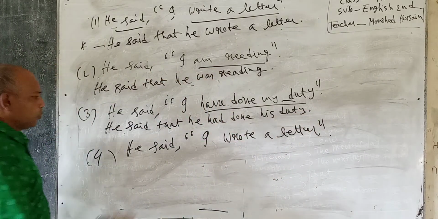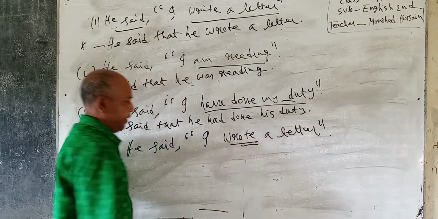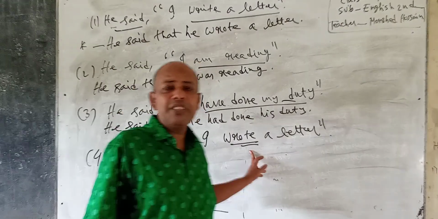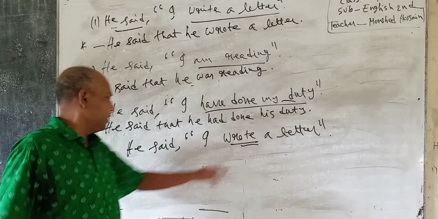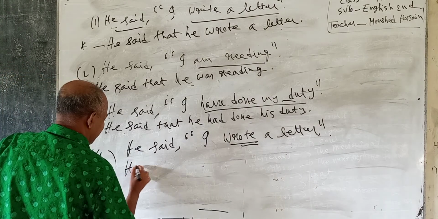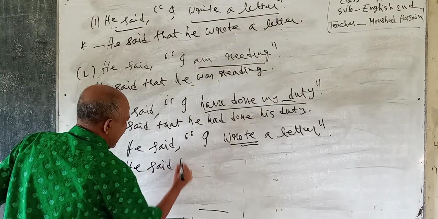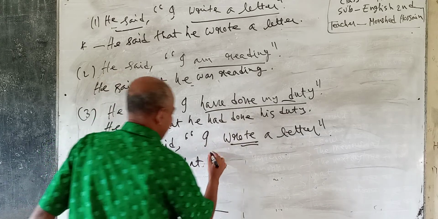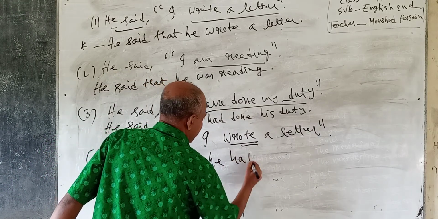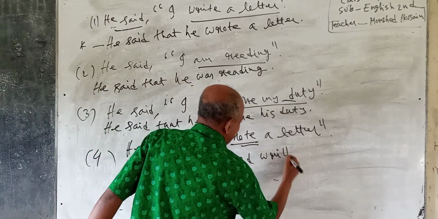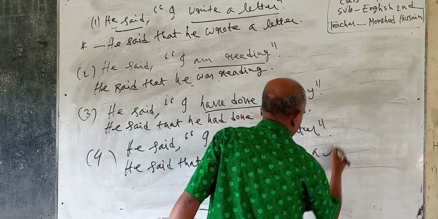Fourth one, learners, is the past indefinite. According to rules, past indefinite will be changed into past perfect. So he said that he had written a letter.